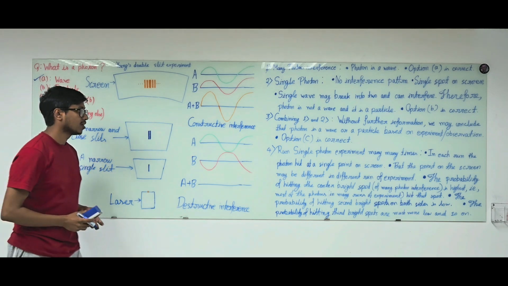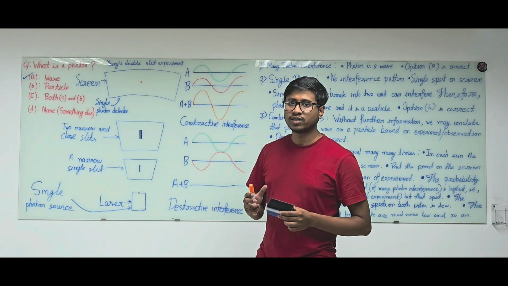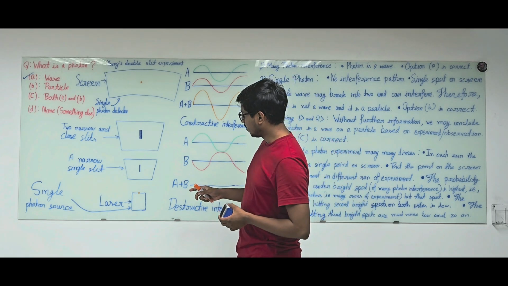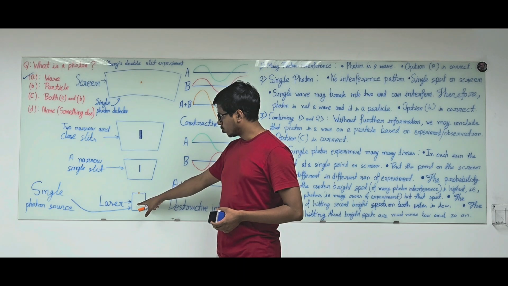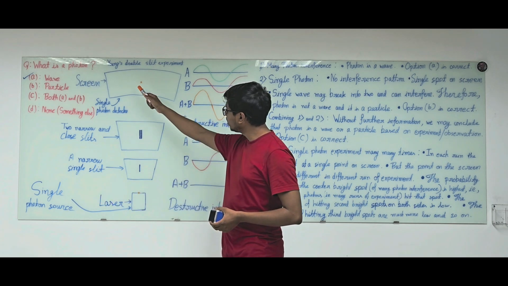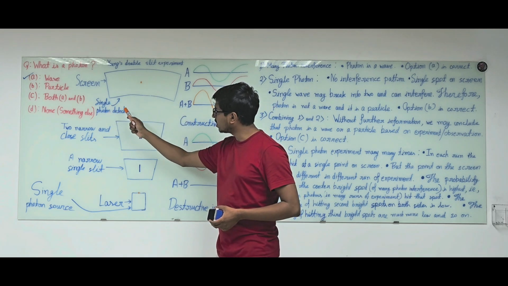Okay, fine. After that, we again perform the Young's double slit experiment by replacing the continuous photon source with a single photon source and replacing the ordinary screen with a single photon detector.